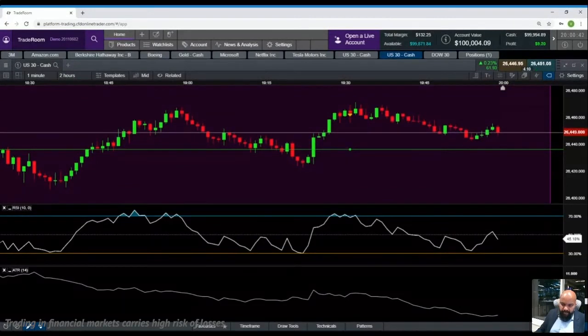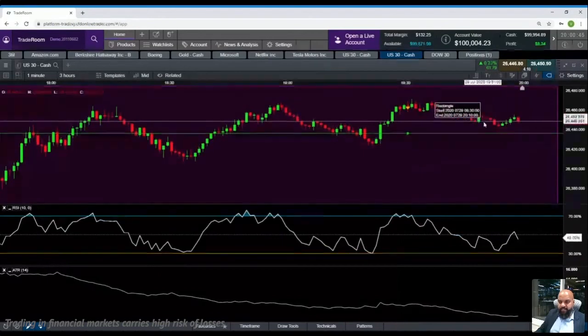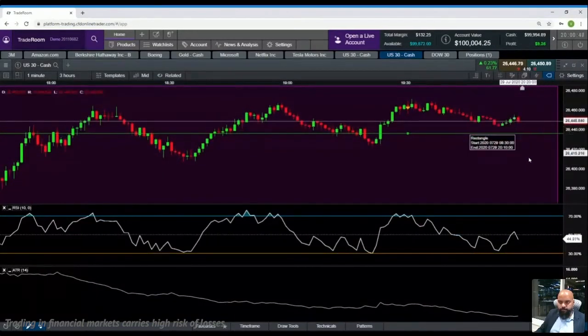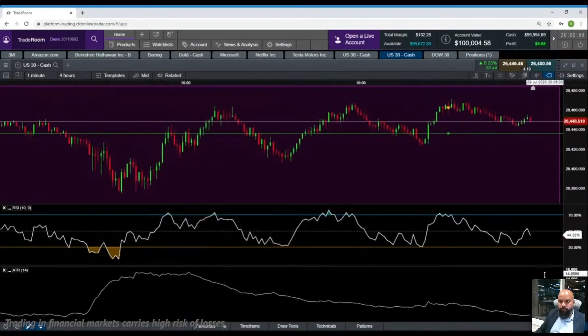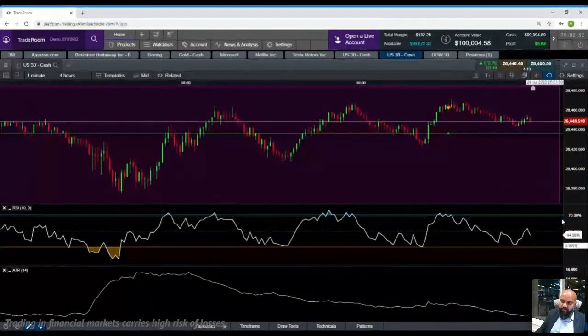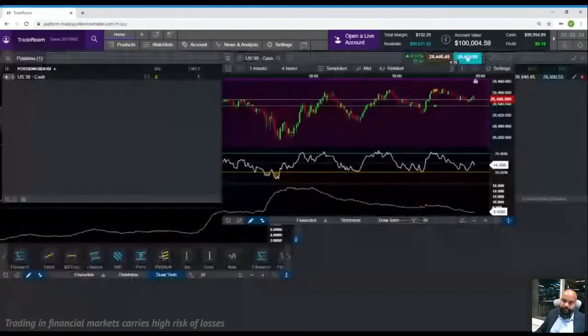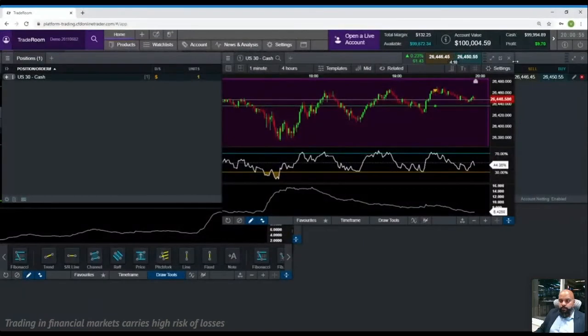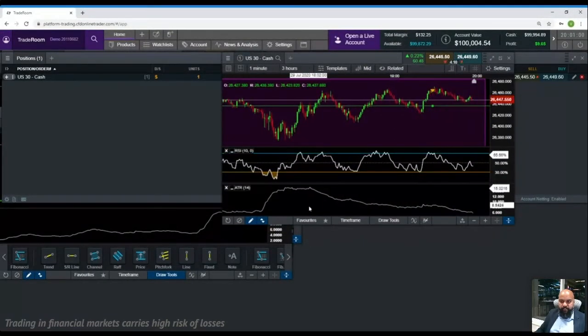Now the movement has reduced to $6, but nevertheless, it has started coming down. So most likely, the take profit is going to be triggering on this particular trade. We'll look at it at the end again. Now, I hope most of you have understood RSI, and how to combine RSI and ATR to take a decision to buy or sell.